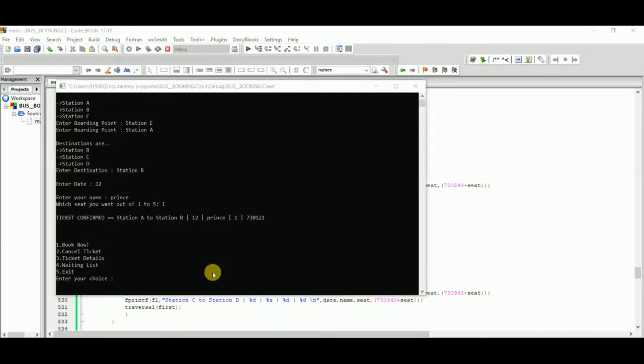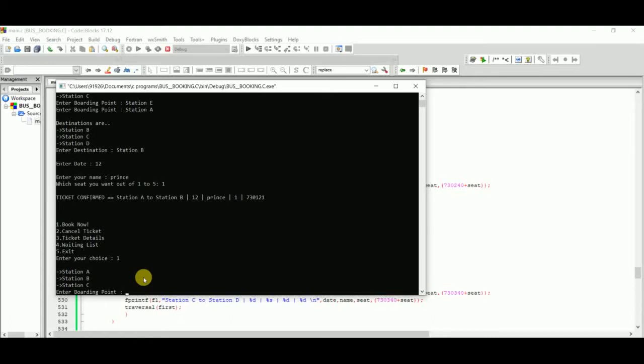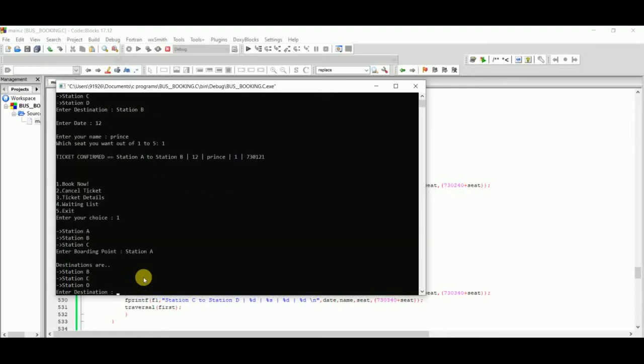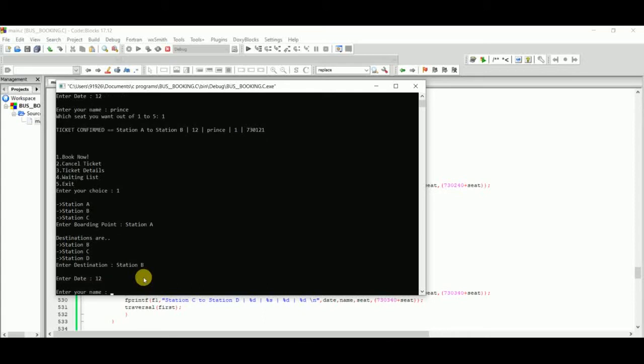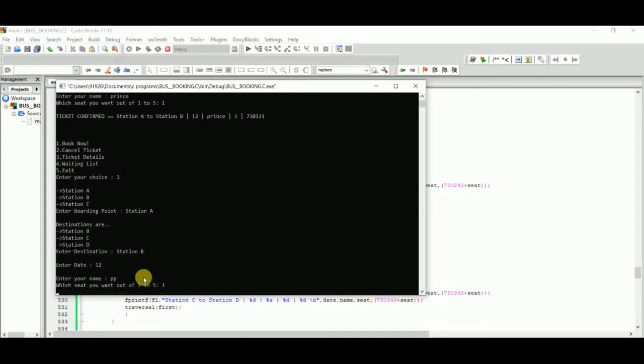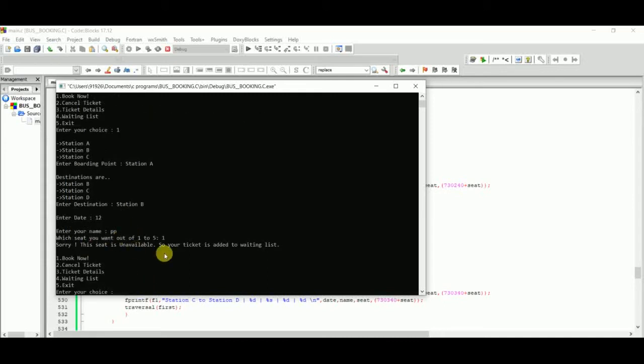Now we again put a booking condition: station A and destination station B. The date is again 12, and the name, and seat number again 1. So it shows the waiting list. Now we cancel our first ticket.